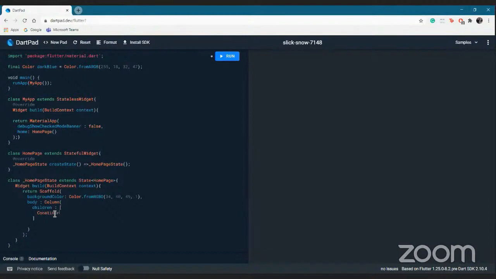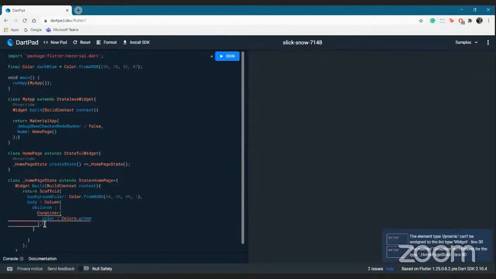out over here a container that is of color green and a container that is of color red, I guess it should put out there.